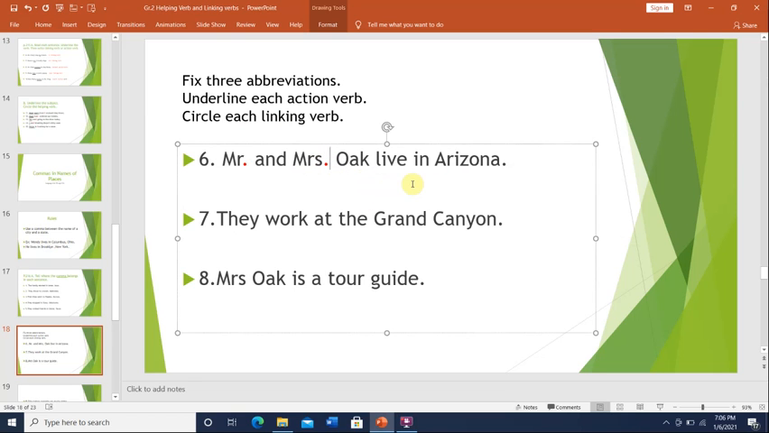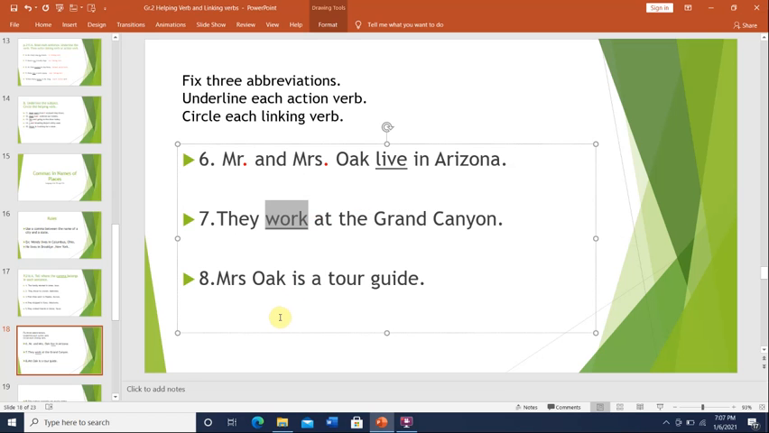Mr. and Mrs. Oak live in Arizona. What's the verb here? The verb is live. Is it an action verb or a linking verb? It's an action verb, and it says underline each action verb, so we will underline live. Number 7, they work at the Grand Canyon. Number 7 doesn't have any abbreviation, but the verb is work, and it's also an action verb, so we will underline it.